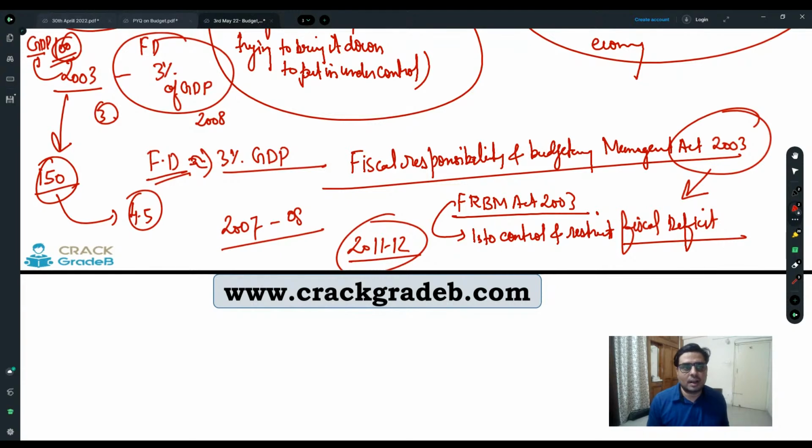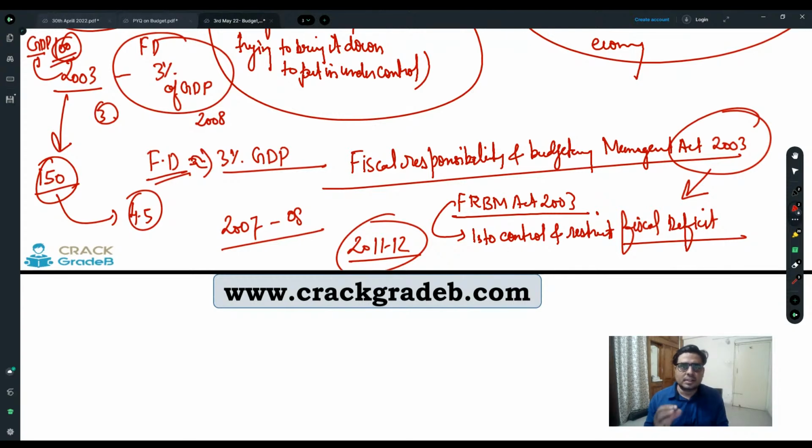Even recently, when RBI released its currency report, RBI said that it is going to take another 10 years to fully recover from the shock given by the COVID crisis. So again it is not going to be possible for the government to fulfill that commitment, right? So okay, even if not fully able to fulfill, the government can try to go near those targets and show that it has made a good effort, right?